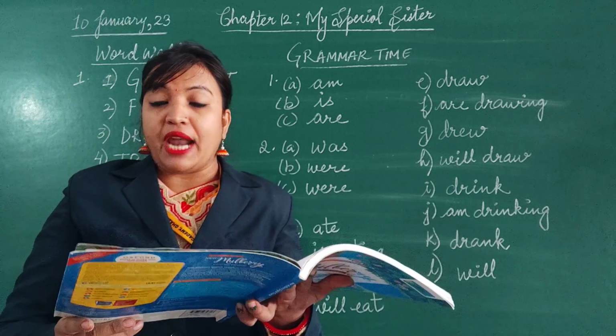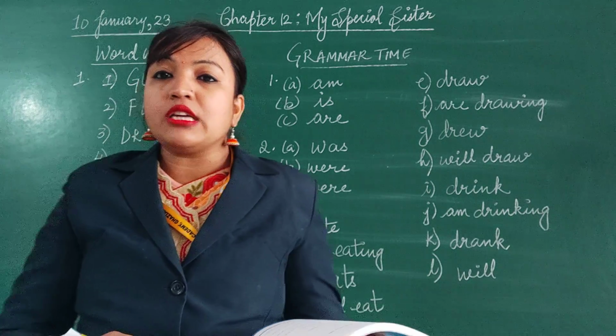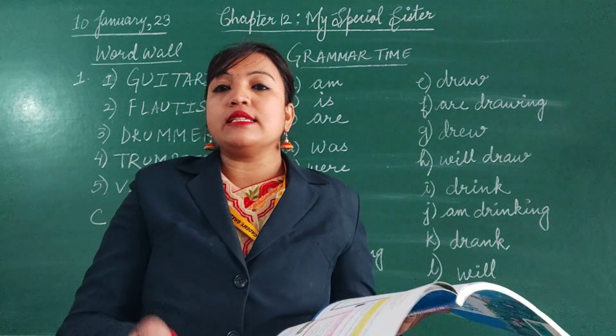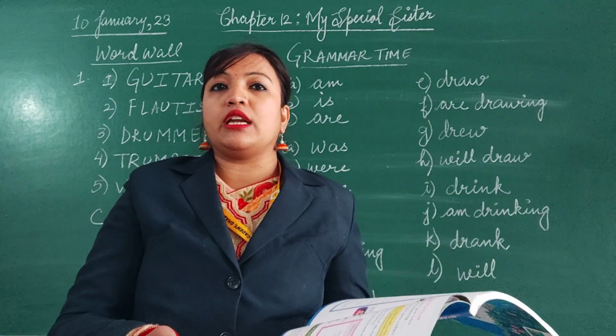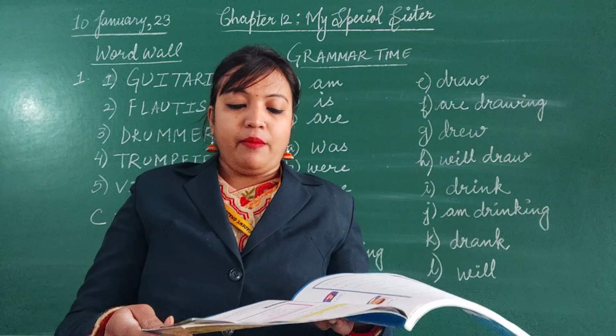What are the things you like to do? Now where you have to put which punctuation mark? Just listen to me carefully and put that punctuation mark in your book. I, since it is the starting letter of the sentence, so I will be capital. Make I capital. I am Jane's.